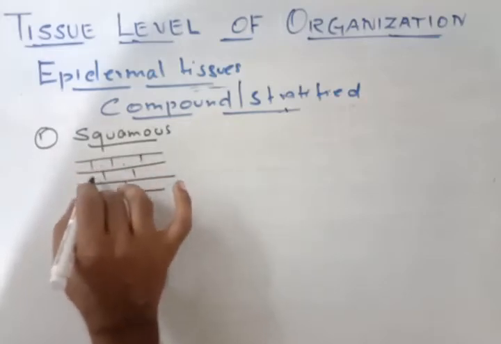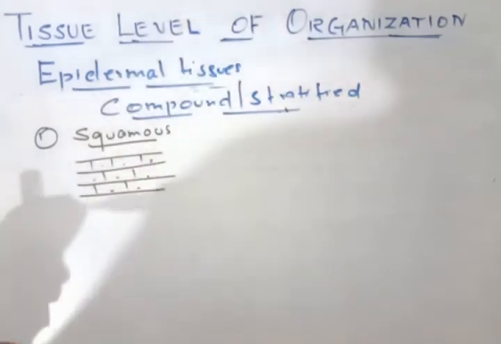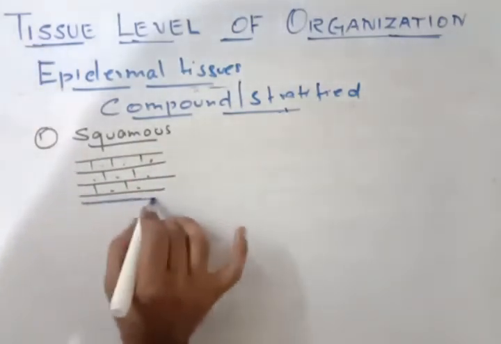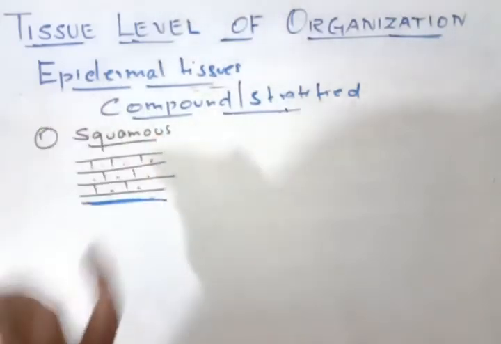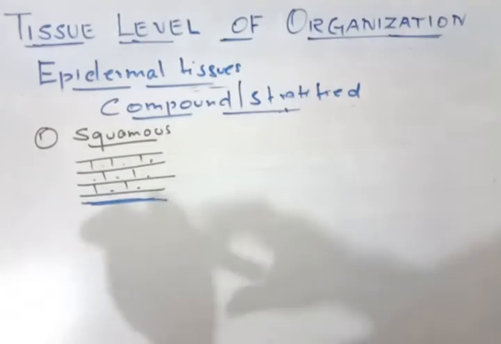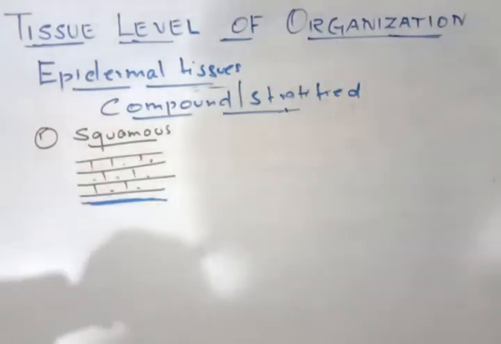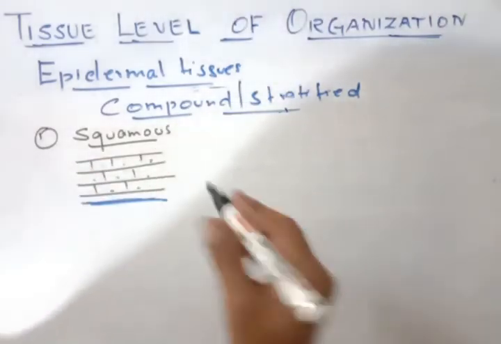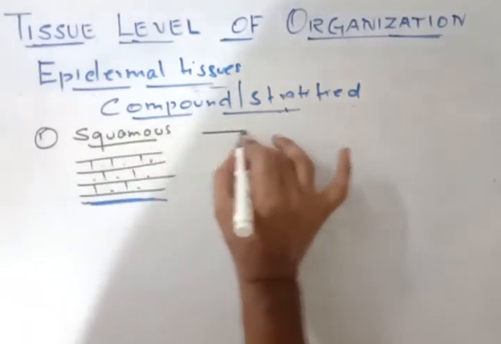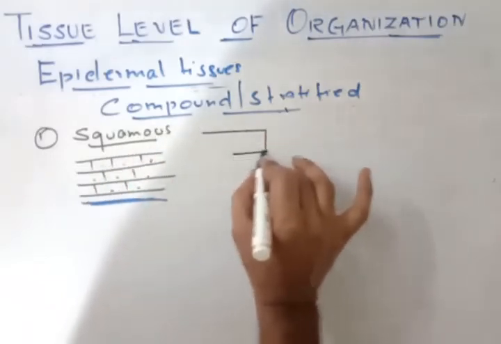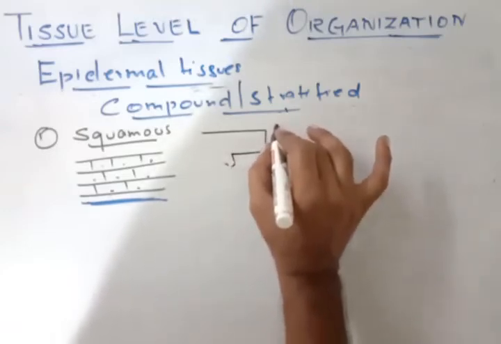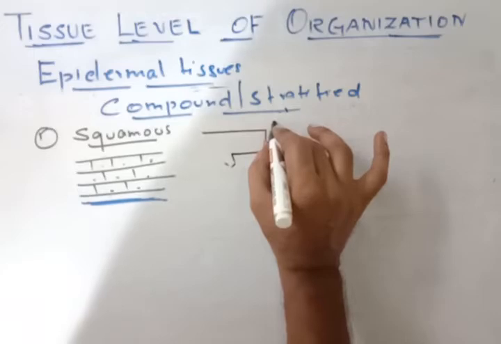It is located on the basement membrane, because I already told you epithelial tissue is situated on a jelly-like substance, the basement membrane. Now the squamous epithelial tissue is classified into 2 types based on the deposition of keratin.